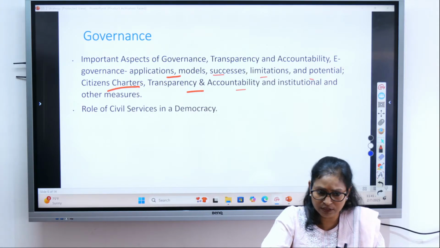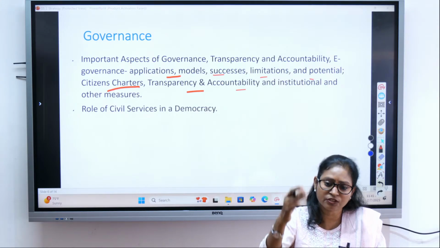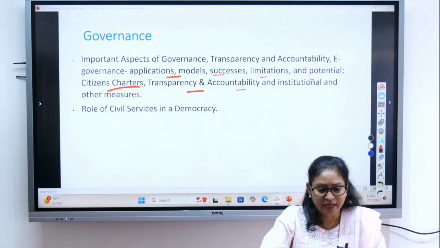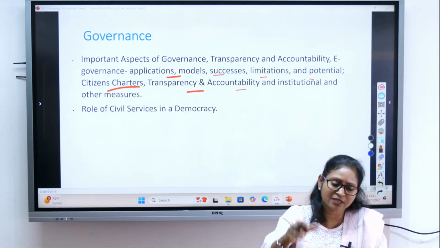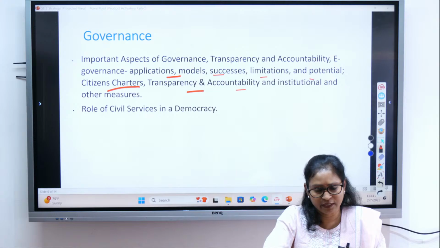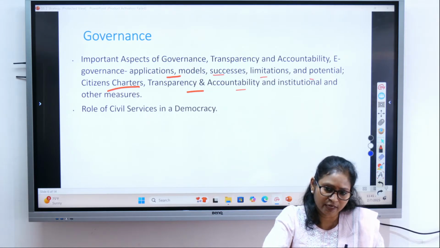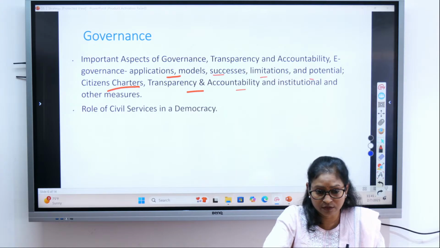Have you heard about all this? These are the institutions which try to bring accountability and transparency in governance, right? They force the government, the administration, to be more accountable and more transparent. Social audit, all these things.